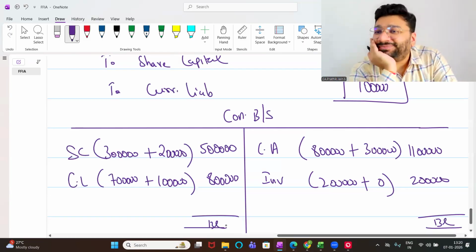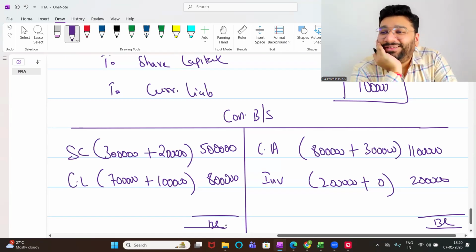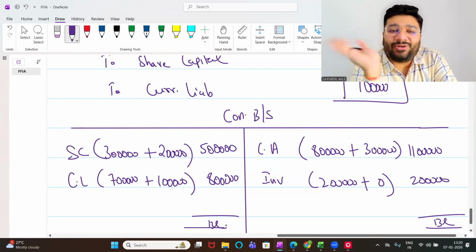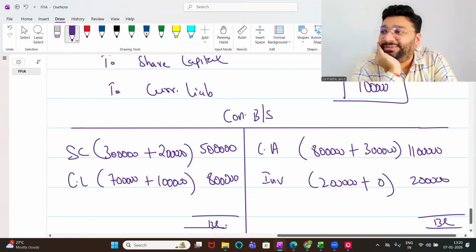This is consolidation. Adding of two or more balance sheets together, adding of two or more P&Ls in the holding company together, this is consolidation. All around. For this, so much drama, consolidation, so much stuff. Very difficult. It is difficult.